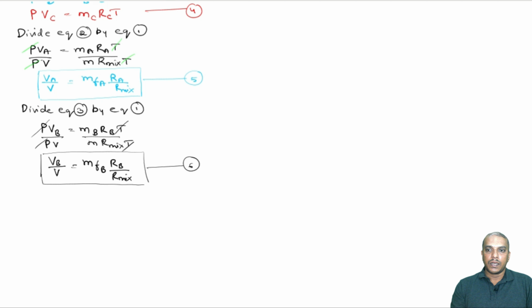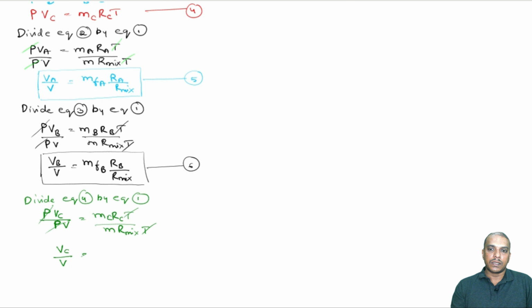Now, let us similarly divide equation 4 by equation 1. Then what we have is PV suffix C divided by PV is equal to MC RC T divided by total mass, R for the mixture and temperature. So, pressure cancels out, temperature cancels out. VC by V, I will keep as it is. This is the mass fraction of C. Then we have RC by R mixture. Okay. Now, let us call this equation 7.